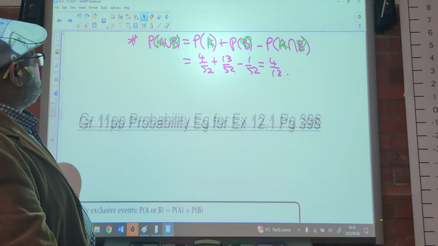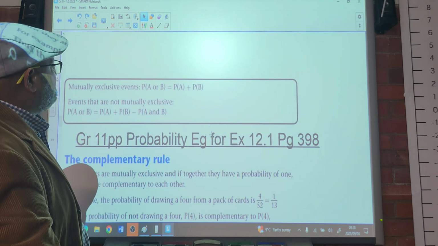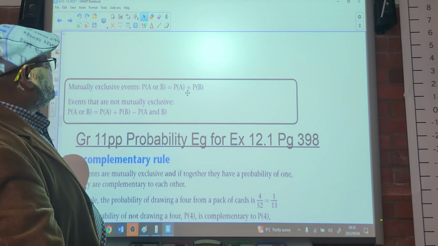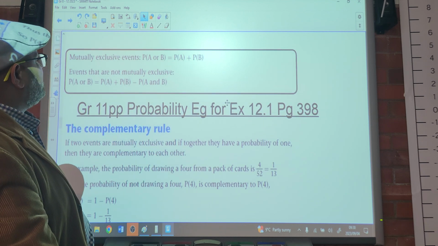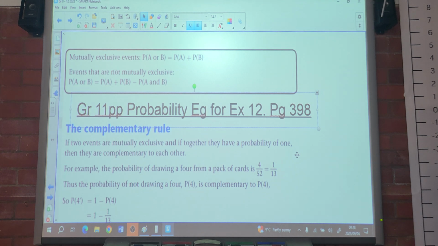So we spoke in our previous lesson about mutually exclusive events. The probability of A or B is equal to the probability of A plus the probability of B. And for events that are not mutually exclusive, which means to say there's an overlap, we use the formula: the probability of A or B is equal to the probability of A plus the probability of B minus the intersection of A and B.